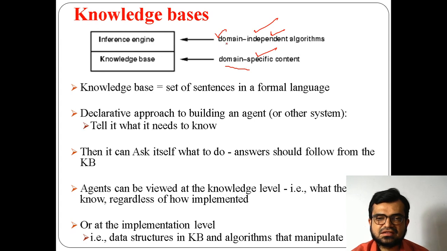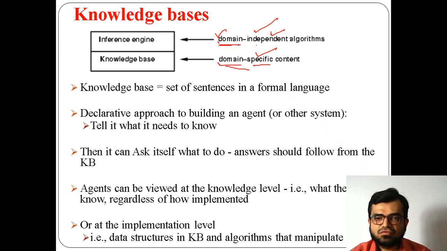The algorithm is domain independent, and the knowledge base is domain specific. Why? Because knowledge of the automated car is required here. The inference engine depends on the existing knowledge, but not on the domain.